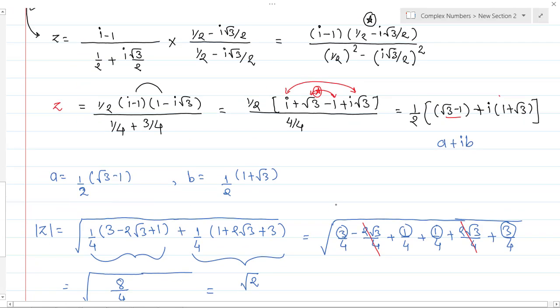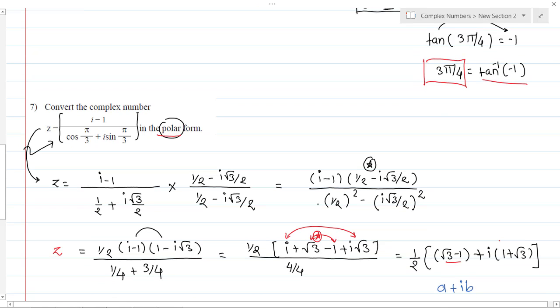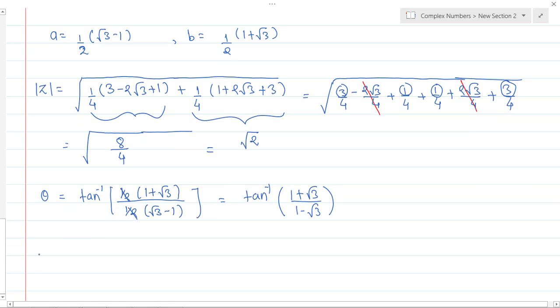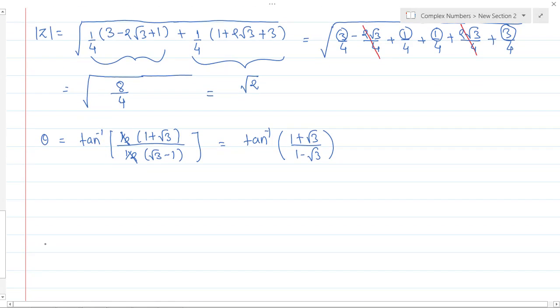So what they want actually is the representation of this complex number in the polar form. Okay. So polar form में how you will write? Sir, the denominator 1 minus √3, the sign has changed. Yes, yes, yes. Sorry. So it should be √3 minus 1. Thank you so much.